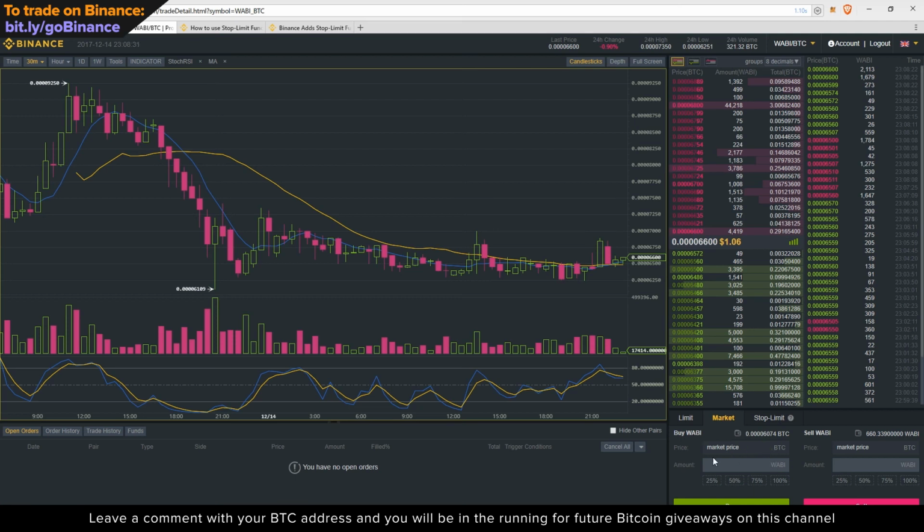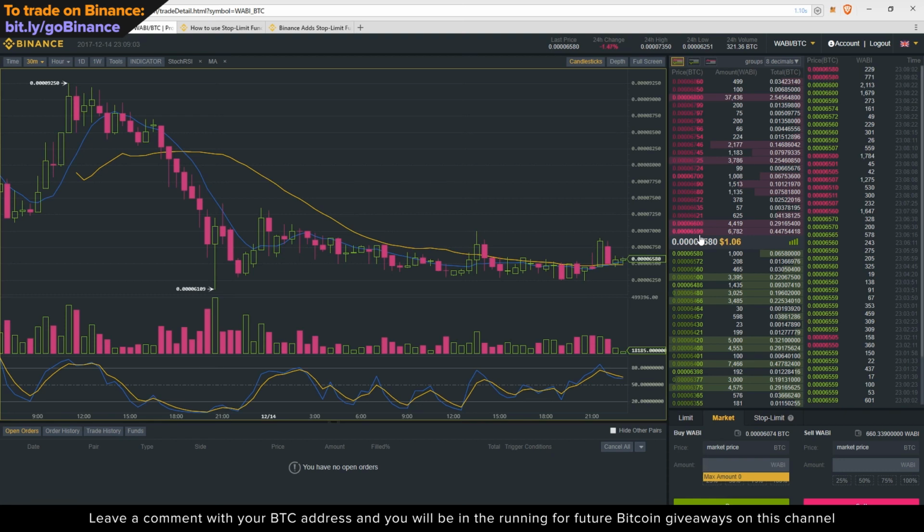If we look at this on the buy side, if you want to buy, we're looking at this pair, for example, now, YB to BTC. If you want to purchase the YB token at a market price through a market order, you can specify the amount that you want to buy. And what will happen is when you click on the buy button, you will purchase the YB token at the best available market price. What that means is if you're buying, you will purchase, for example, here at 65.99 sats. That's the best or the lowest price that anybody is currently willing to sell at. That's a market price or a market order.